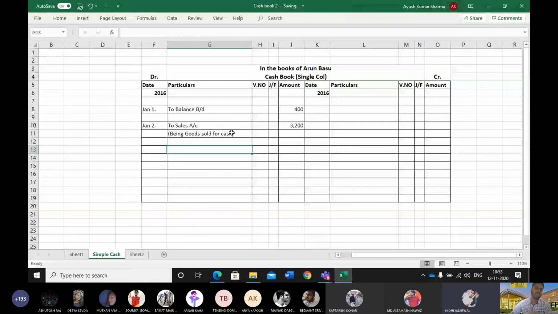Yes, it's understood, but I write it out because it's a cash transaction. This is just a reflex action. I used to write like this in journal entries, so it's a habit. It's not that if you don't write for cash, it won't be recorded. If you just write being goods sold, you can record it.